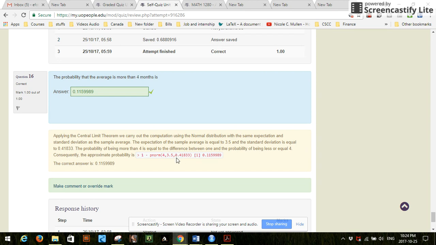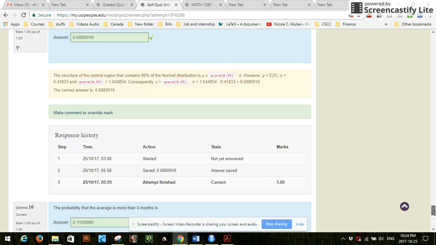Because we know the total probability should be 1, we subtract the less-than-4-months probability from 1, and what we get left is the probability that the average is more than 4 months before the computers get replaced. So that's pretty much the quiz.